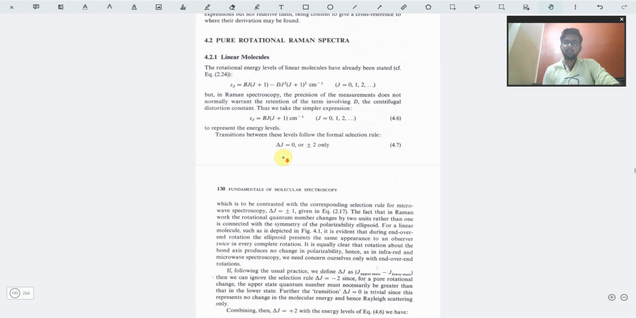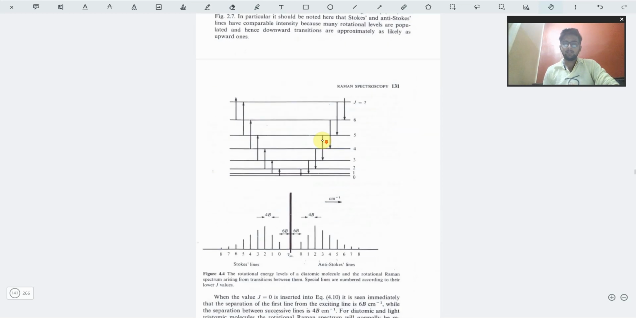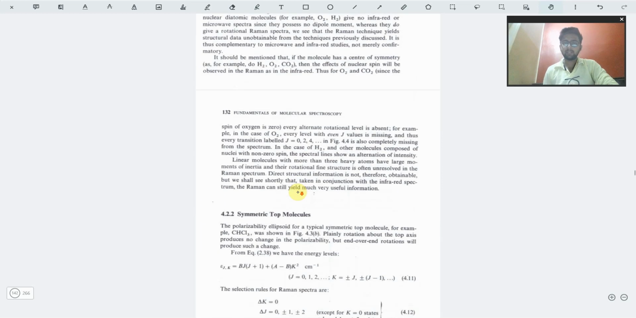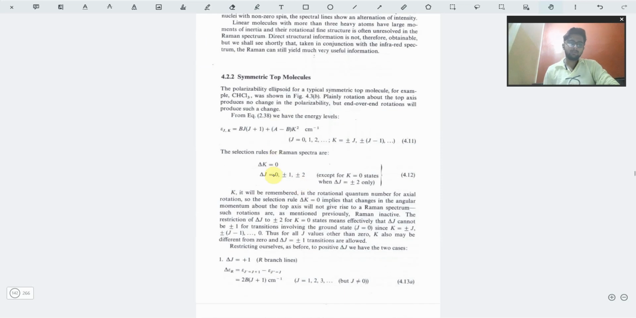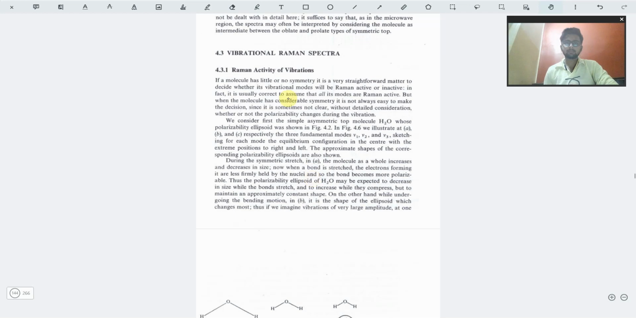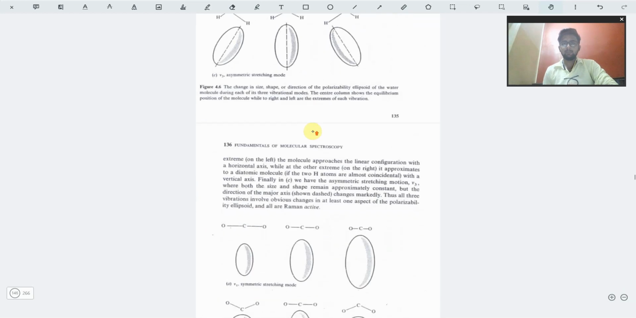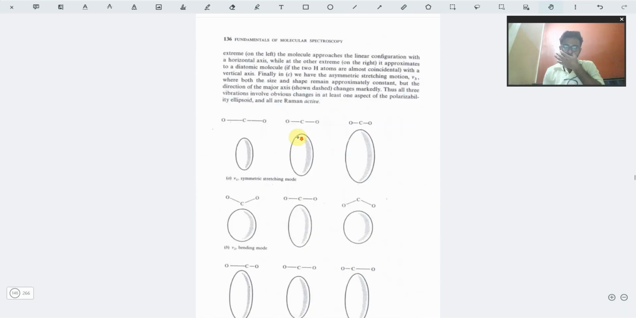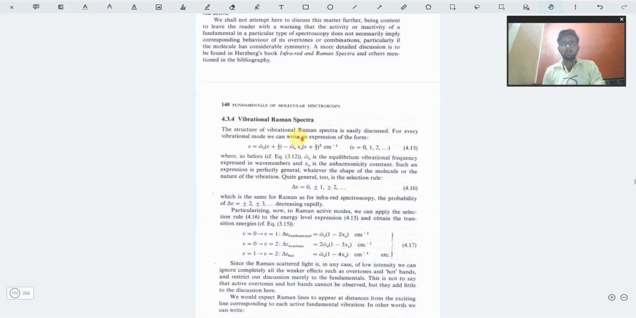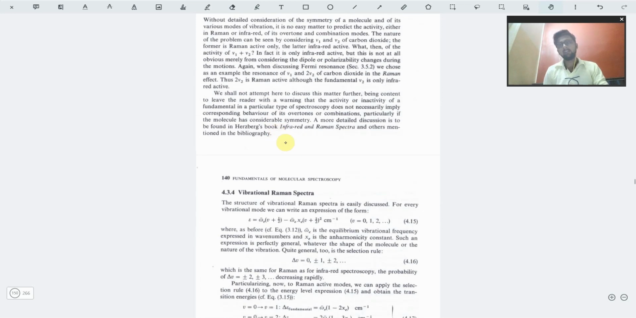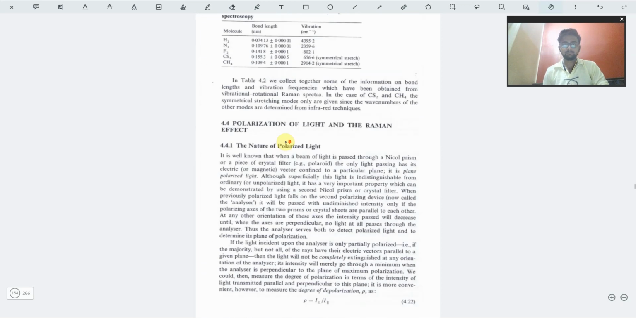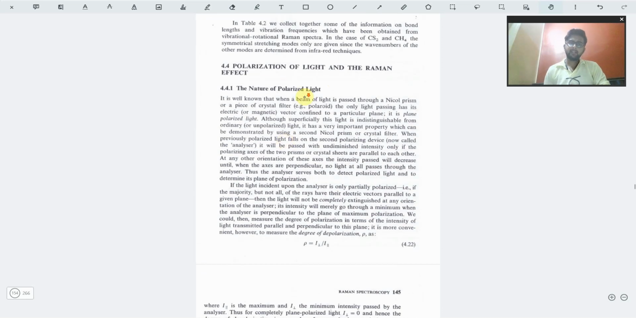Then the pure rotational spectra, the mathematical part, the equations. Then obviously you can see the Stokes line, anti-Stokes line, and the Rayleigh line. All of them are quite properly explained. Then the symmetric top molecules: what would be the energy level, what would be the rotational constant, and the vibrational Raman spectrum. So what would the vibrations look like for a water molecule? Those kinds of things. Then we have the overtone and combination of vibrations with respect to the Raman spectrum. Okay. And the polarization of light and the Raman effect.